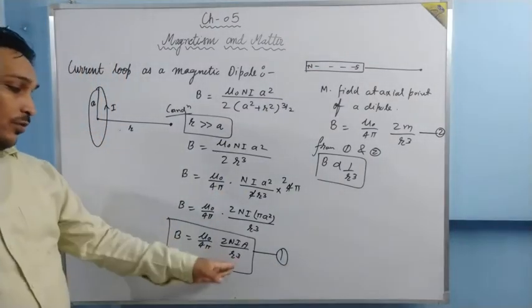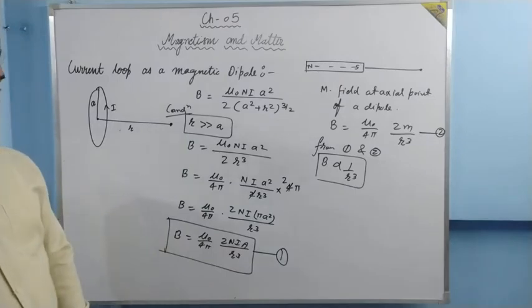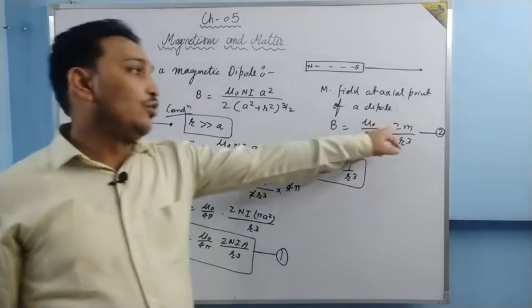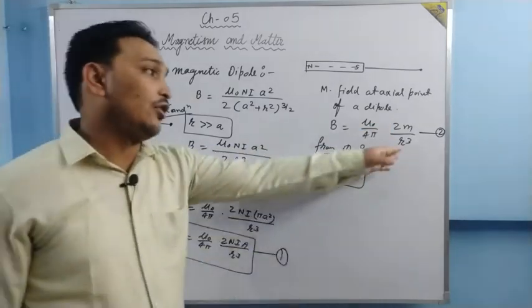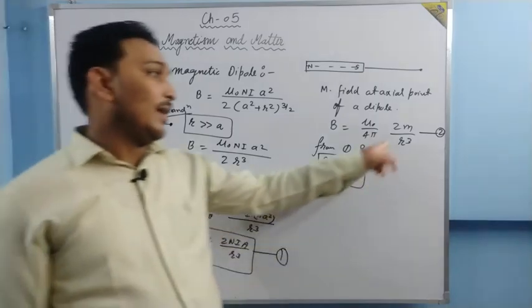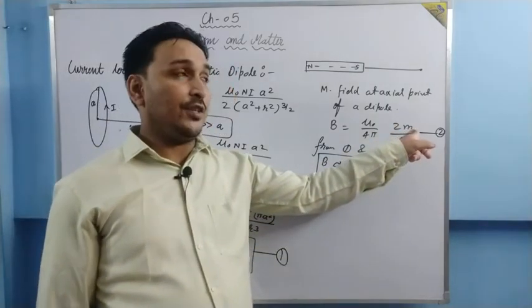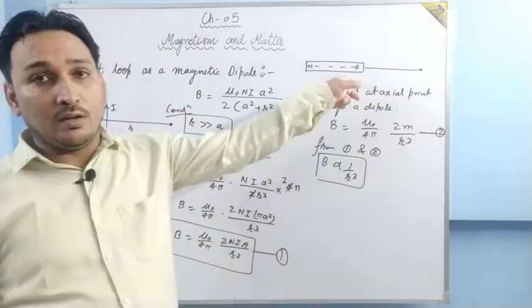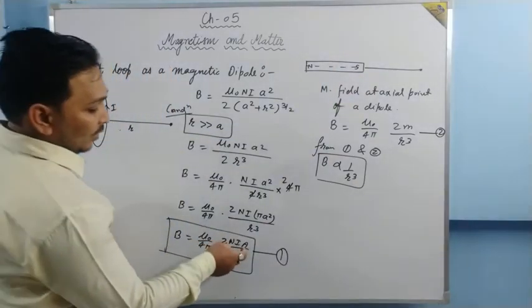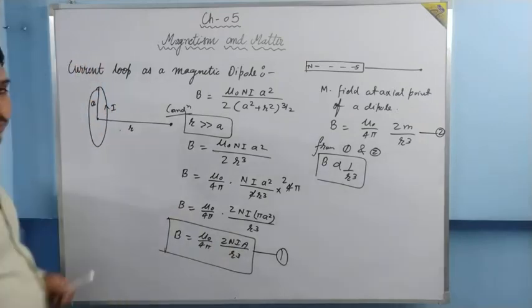Here it is mu naught upon 4 pi, mu naught upon 4 pi. 2 is also there. r cube is also there. What is the difference? The difference is this M, which denotes the magnetic dipole moment; here, in this expression, in place of M, it is NIA.